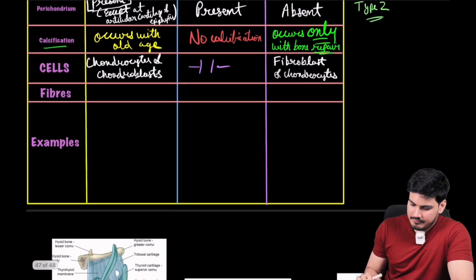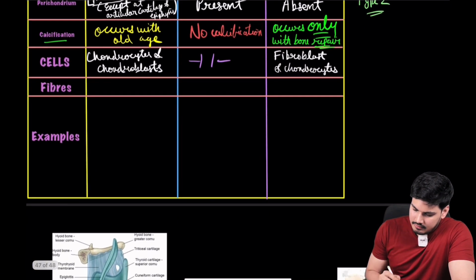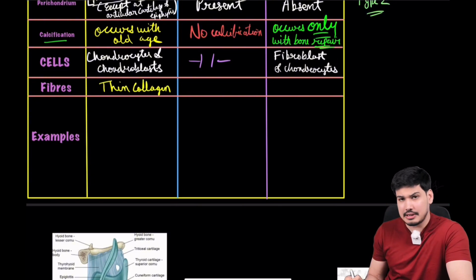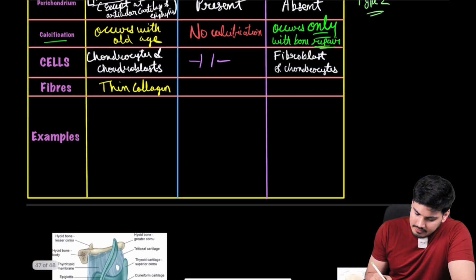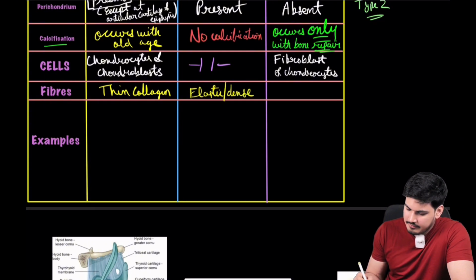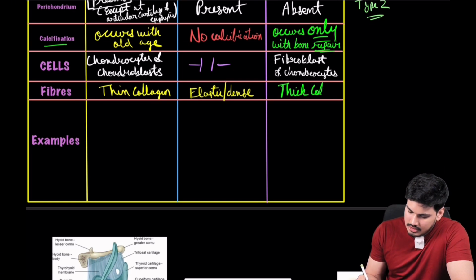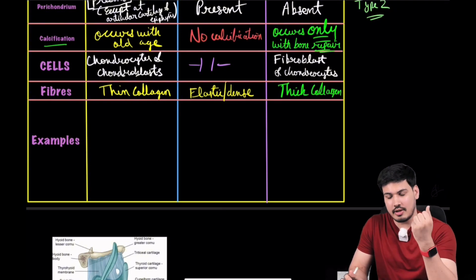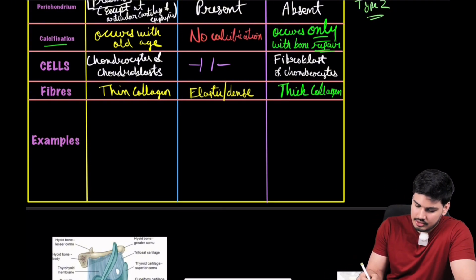What about fibers? They are in hyaline. They are thin collagen. That's why it gives you a glassy appearance. Thin collagen. In elastic cartilage, elastic fibers are dense. And your fibrocartilage, it is very thick. Well, it is thick because it is fibrous cartilage. It has to provide the strength. That's why it is thick cartilage.